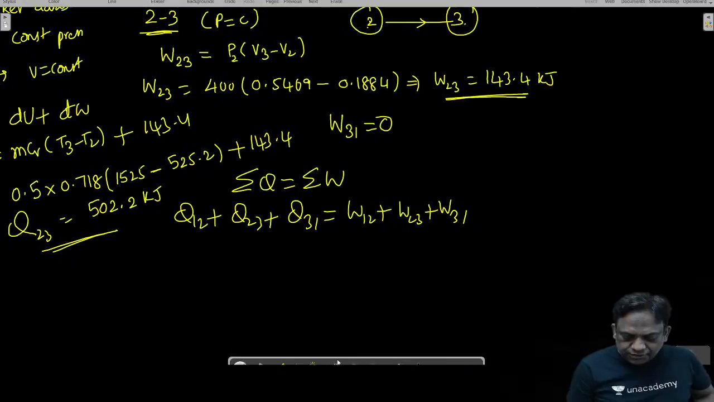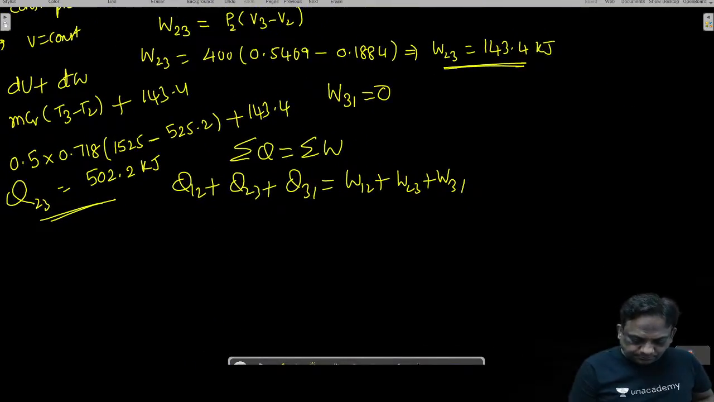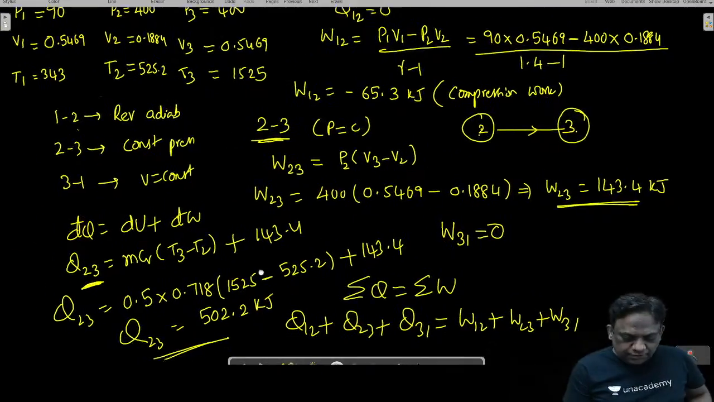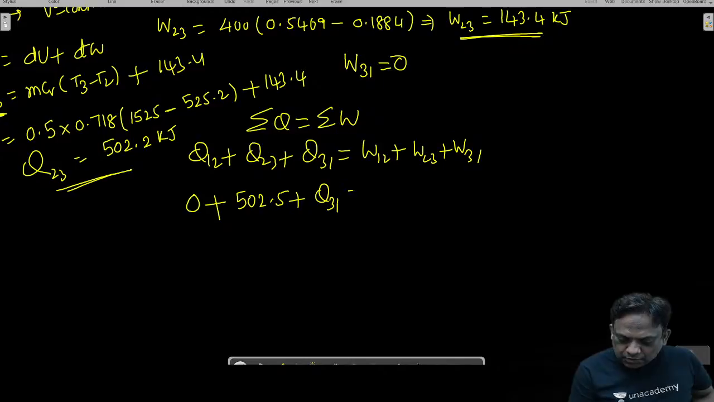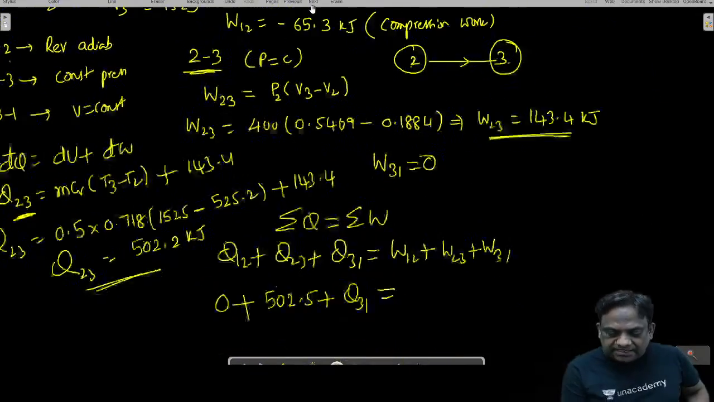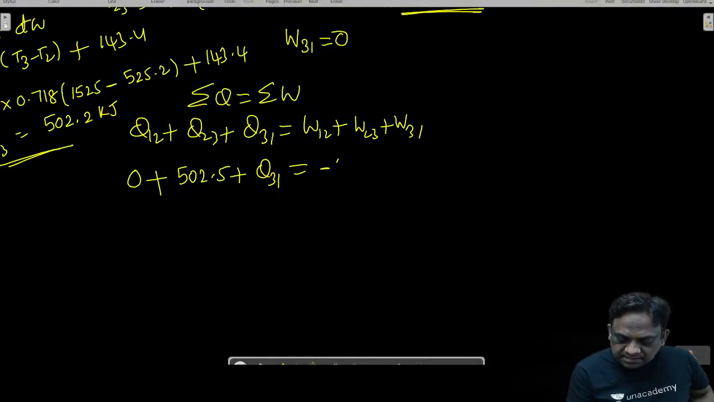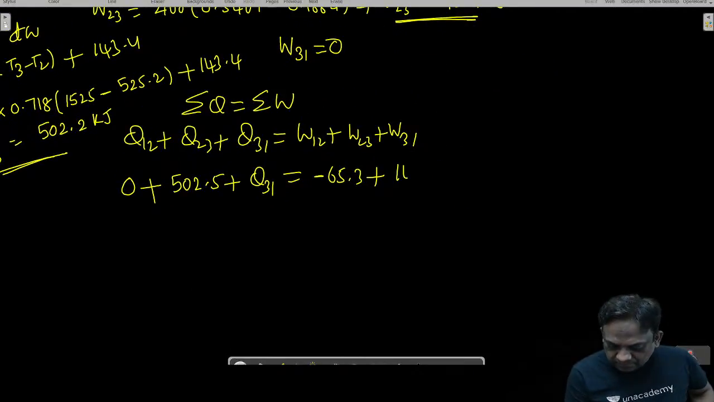What is Q12? 0. What is Q23? 502.2. What is Q31? I do not know. Work in 1 to 2, already calculated, is minus 65.3. Work in 2 to 3 is 143.4. Work in 3 to 1 is 0.